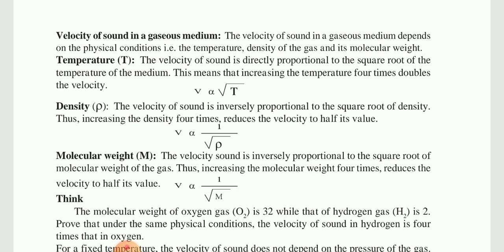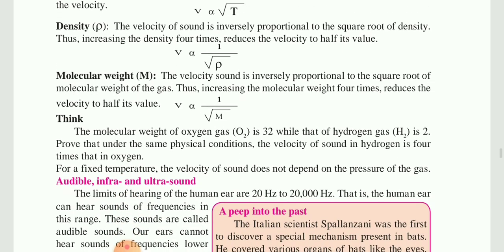If they do not get proper place to oscillate because of sound, naturally the sound velocity is going to decrease. Next is the molecular mass or molecular weight. The velocity of sound is inversely proportional to the square root of the molecular weight of the gas. Thus increasing the molecular weight 4 times reduces the velocity to half. For example, water is H2O, so its molecular weight is that of hydrogen and oxygen together.